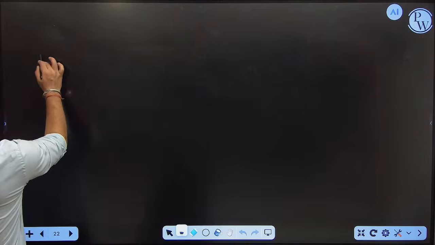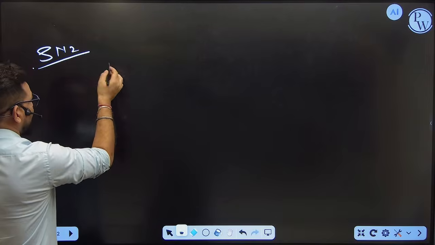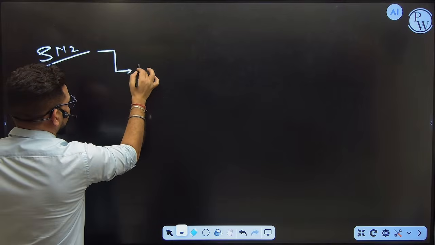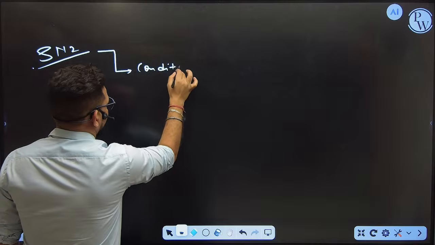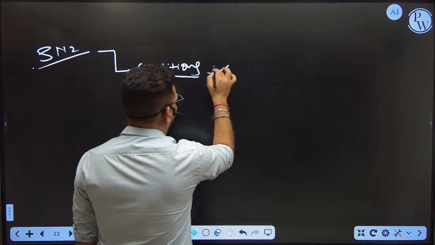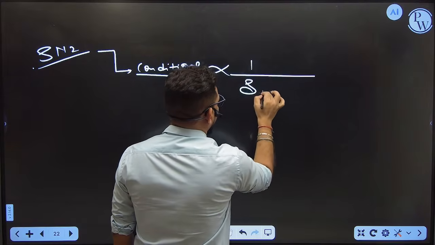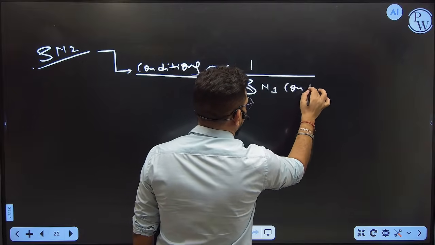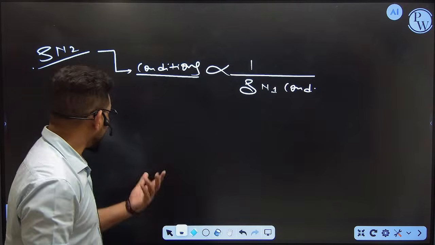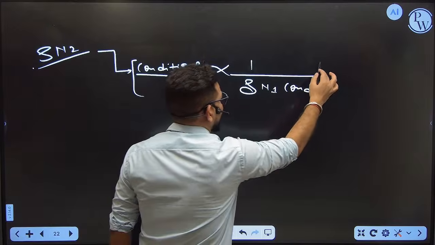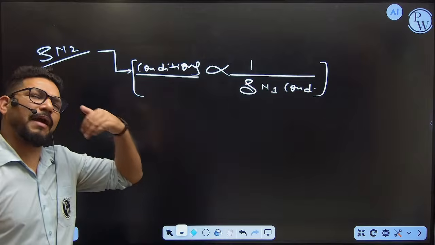Now we can talk about SN2. Now what is SN2? For SN2, if you talk about the conditions, generally all conditions are inversely proportional to the SN1 conditions in the general case. I already told you, but this condition is applicable to a large number of compounds.